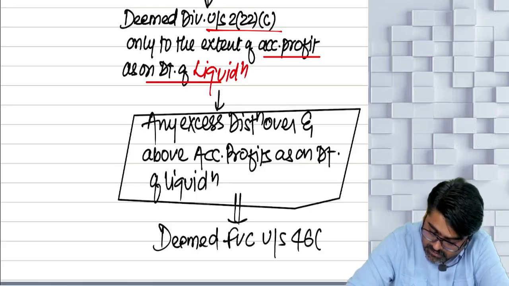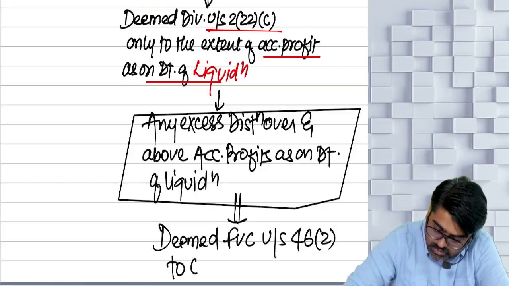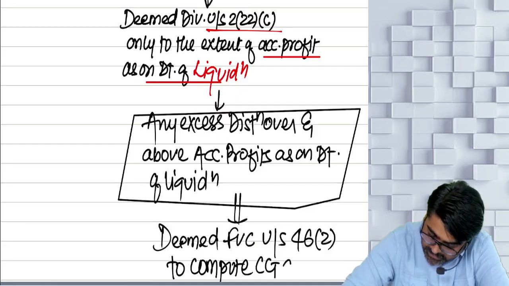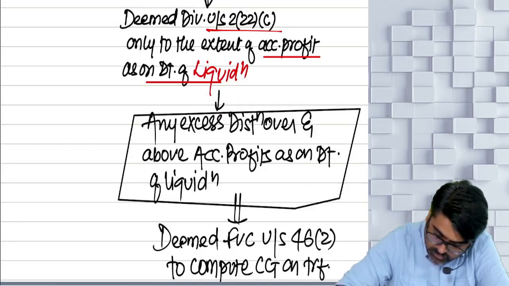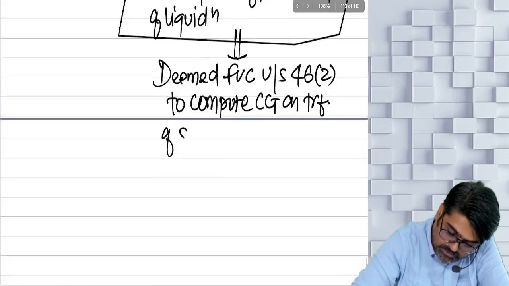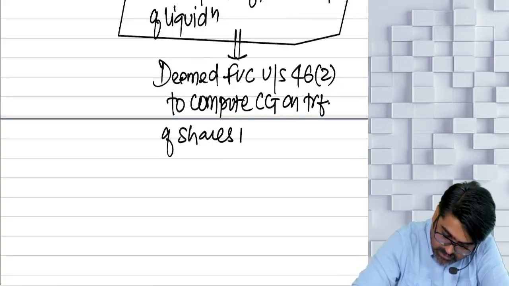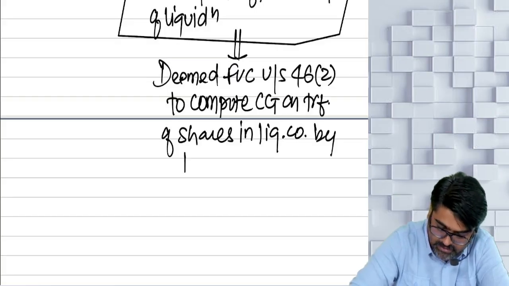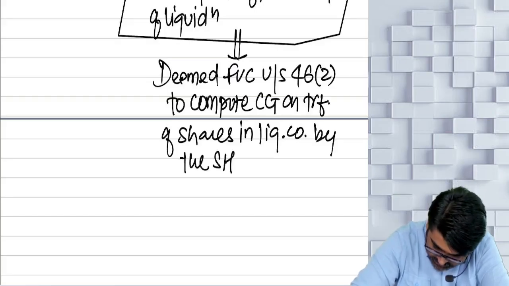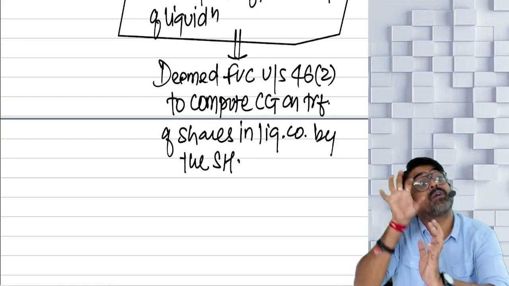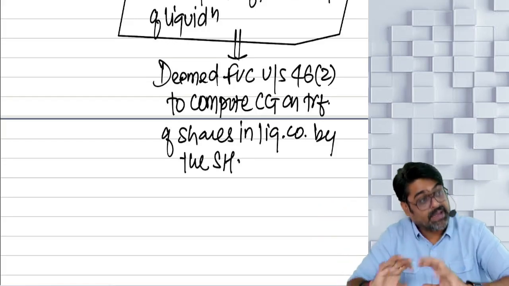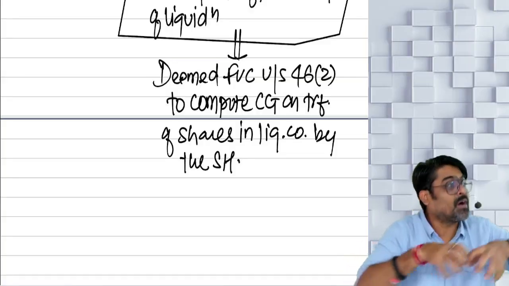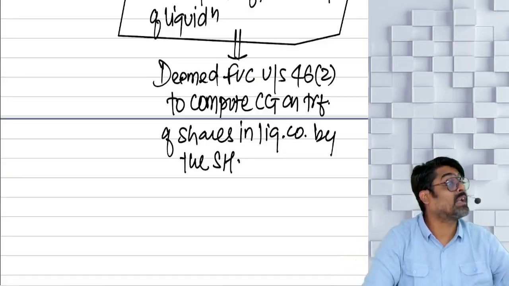under section 46(2) to compute what? Capital gain on transfer. On transfer of what? Shares in the liquidating company by the shareholder. So in the hand of the shareholder, the capital gain will be calculated for transferring the shares of the liquidating company, because he is going to surrender those shares.